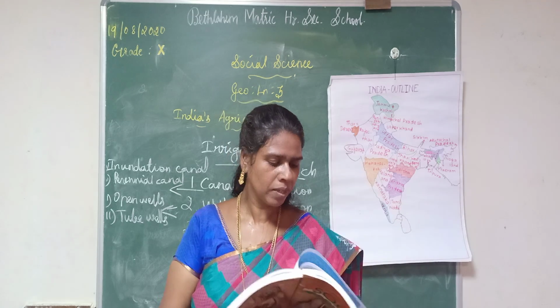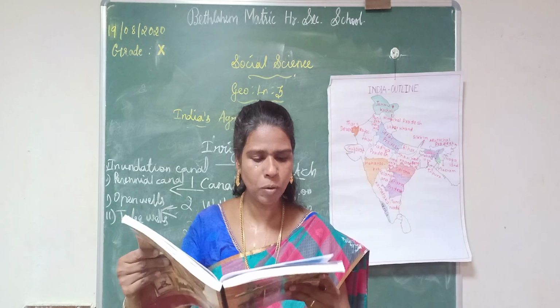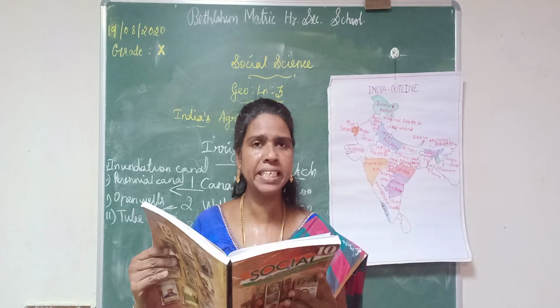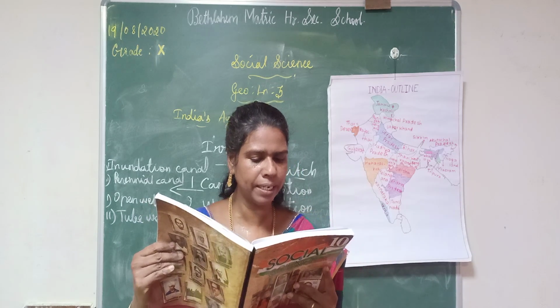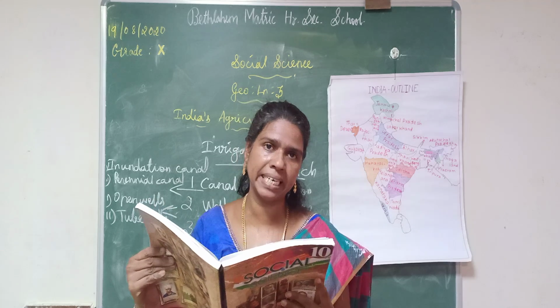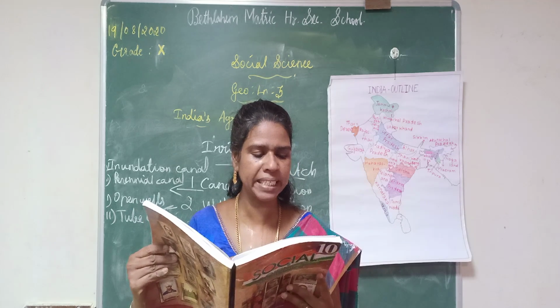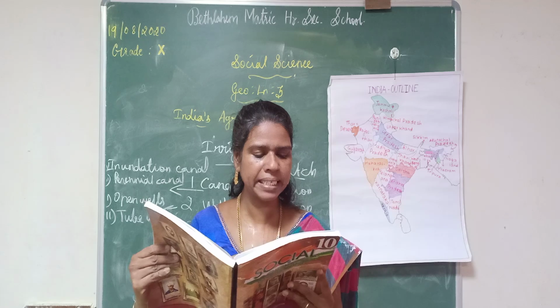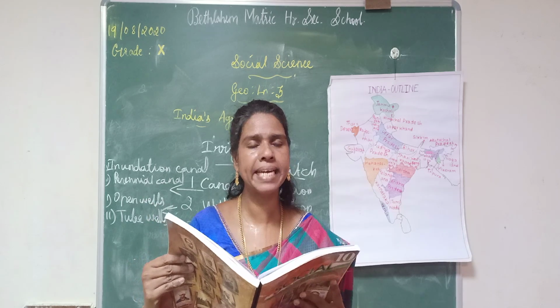One more question. On the next page, page number 158, the sources of irrigation heading. Here you write the question: what are the main sources of irrigation? The answer is canal irrigation, well irrigation and tank irrigation.